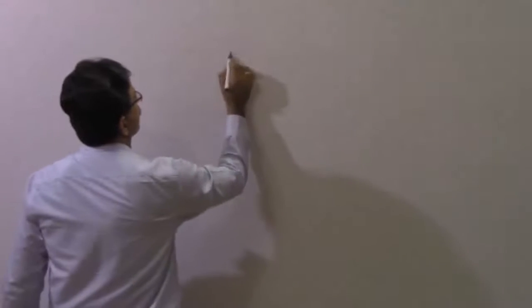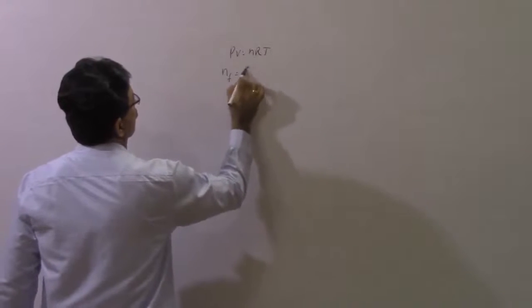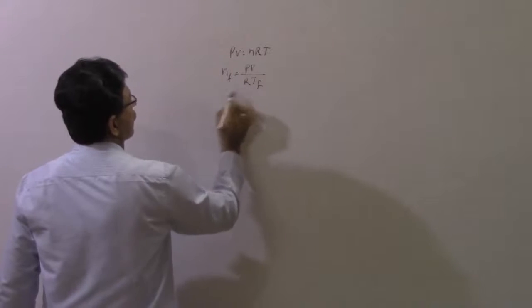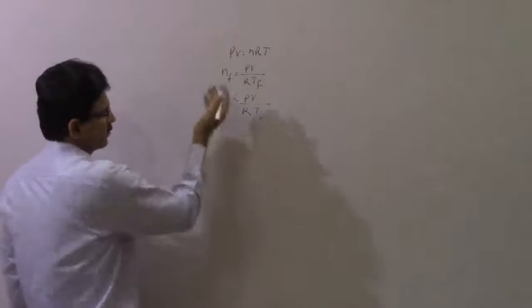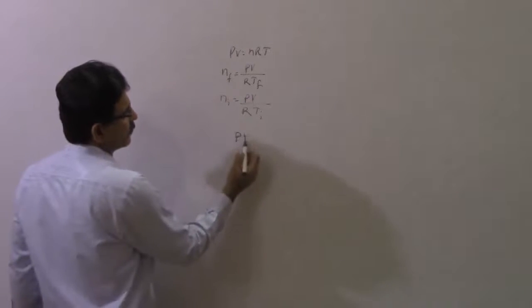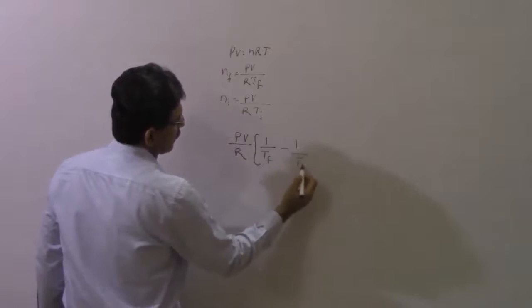Problem number 11. The temperature of an open room, volume given to you, goes from 17 to 27, atmospheric pressure is 10 to the power 5. Ni and Nf are the number of molecules, nothing to do in this. You very well know PV is equal to nRT. So when you're talking about N final, you will talk about PV divided by R T final, and Ni will be equal to PV divided by R T initial. Anybody's guess, you will just want the change in number, so you can simply write PV by R times 1 by T final minus 1 by T initial.